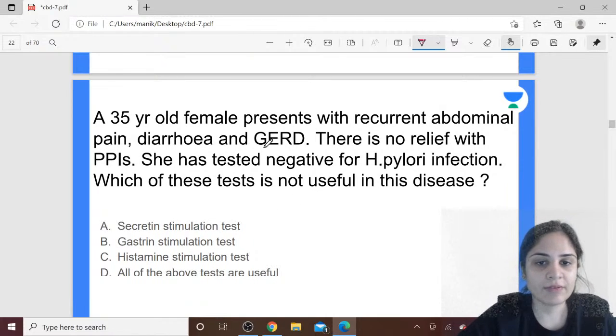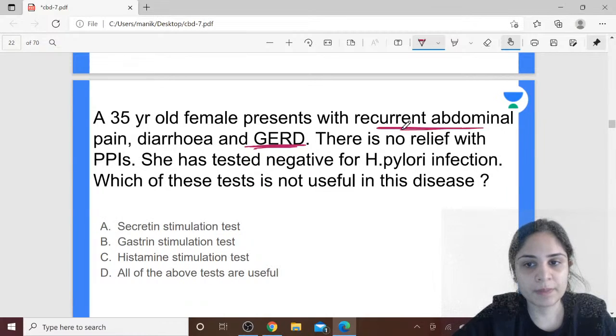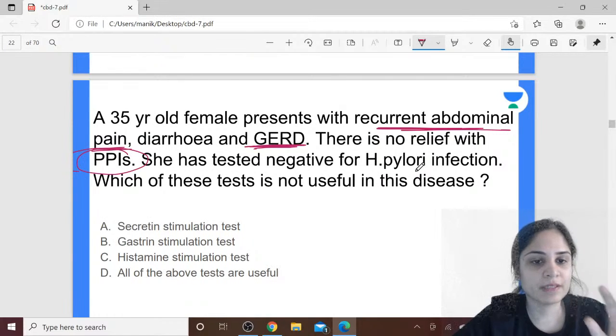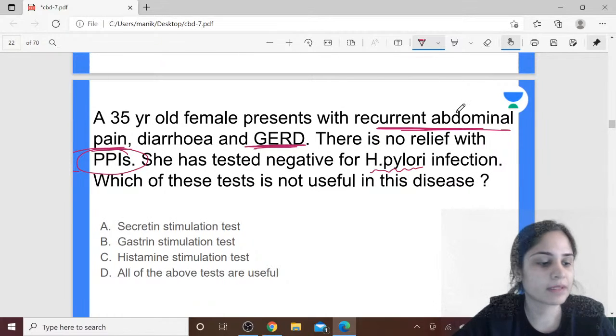See, she is having GERD and recurrent abdominal pain, and it is refractory to treatment with PPIs. So with these three things, what is the diagnosis that you can start thinking about? H. pylori is absent in her. She is probably having gastric ulcers which are causing the abdominal pain, but it is not responding to PPIs.